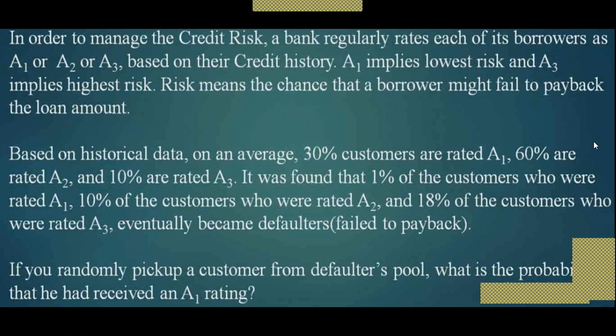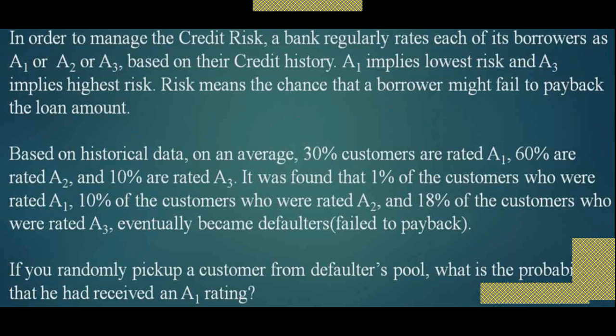So this is then one example. Through this example, we can now find out the probability. Okay. So let's first understand the example, then we will move to the execution of this example. In order to manage the credit risk, a bank regularly rates each of its borrowers as A1, A2 and A3 based on their credit history.